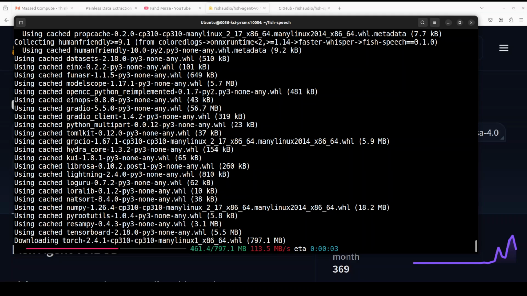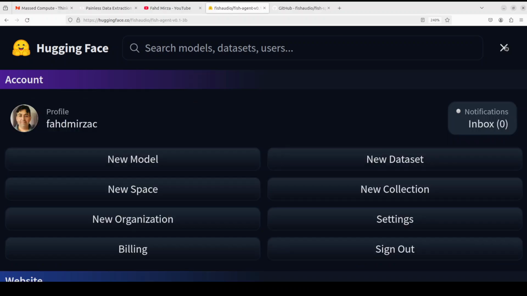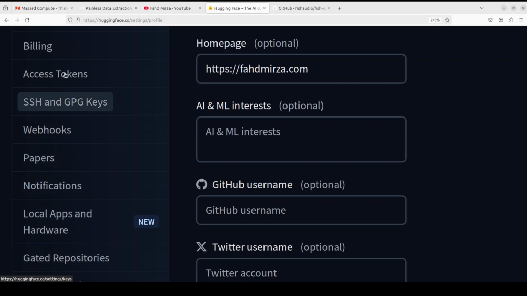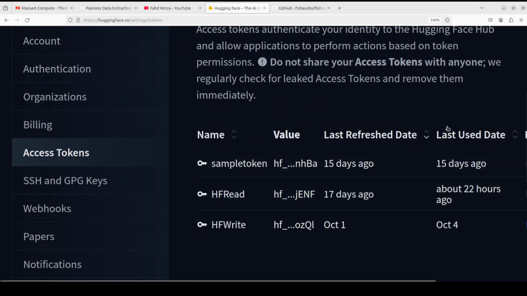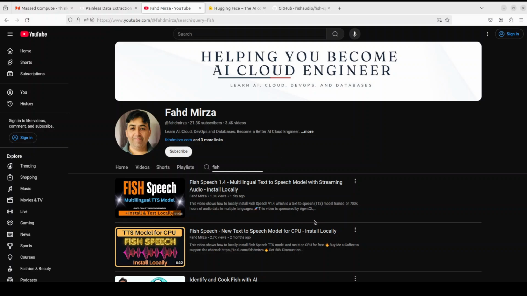Now while that is installing, make sure that you go to Hugging Face, and on the top right, go to your profile settings, and then on the left hand side in Access Tokens, just create a new read token, as I have this read one. It's a free token which you can obtain, because we need to log into Hugging Face from our terminal and we need to download a couple of models, both the Fish Agent and also the Fish Speech, which we covered earlier, because this agent needs the Fish Speech model.